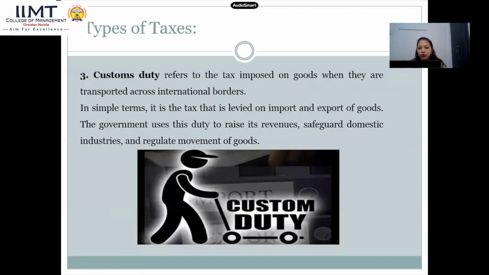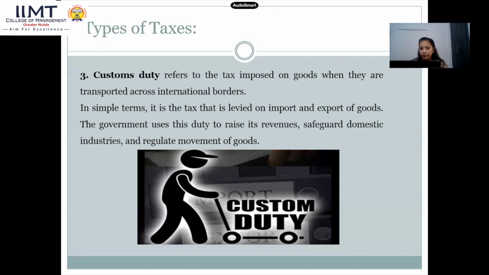Another one is custom duty, another indirect tax. As you know, something is coming into your country, CBEC keeps an eye on every activity, it's a safeguard to our country. This is the way by which government revenue can be increased, and this is basically the custom duty that you all have heard about, that whatever things you bring into our country, you need to pay charges, you need to pay taxes on those particular goods.